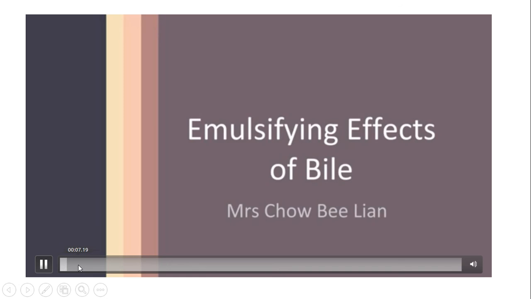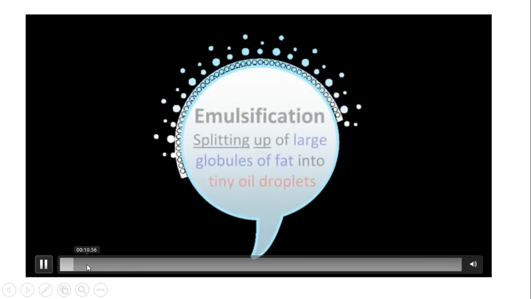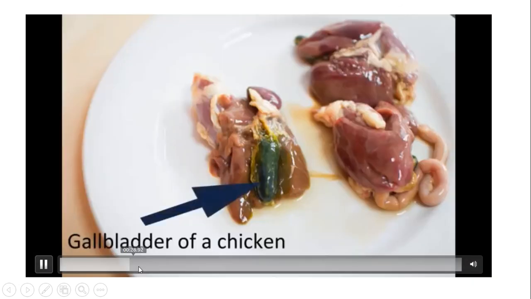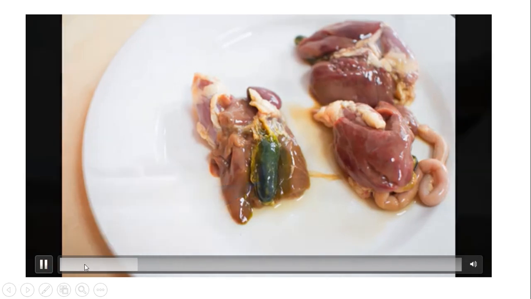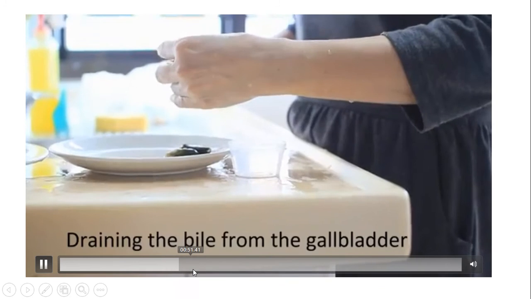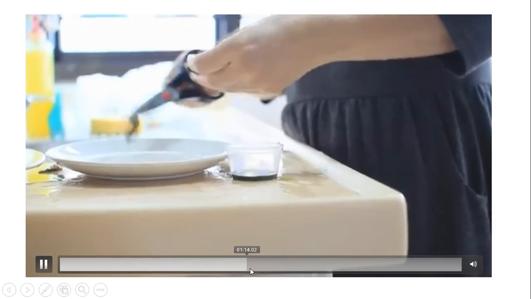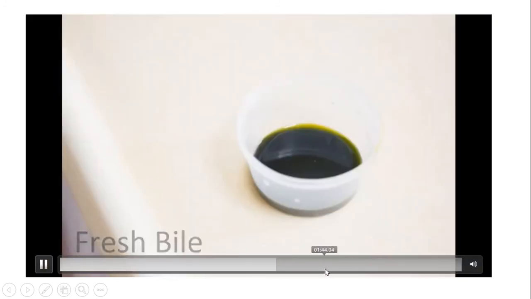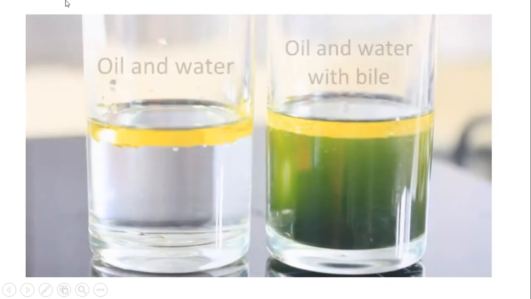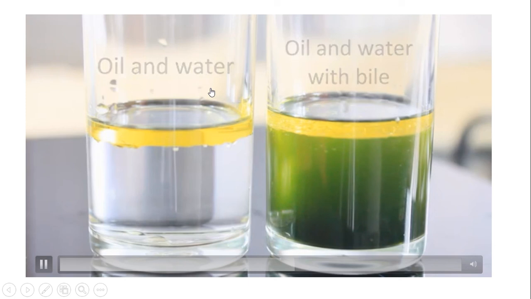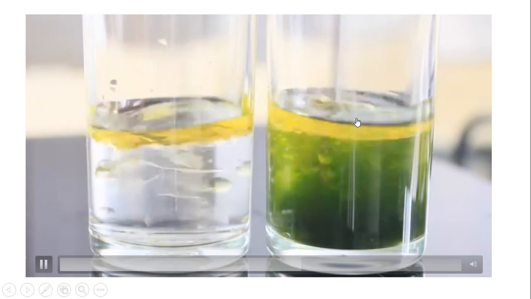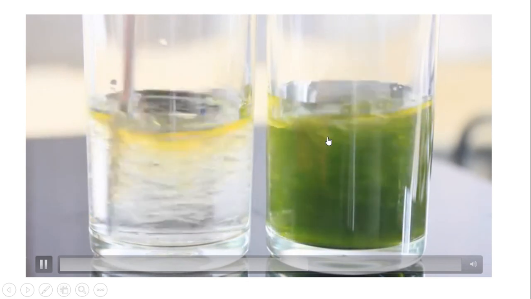And now let's watch a video of the experiment on the bile juice. We can take the bile juice from the liver of the chicken. After that, we can put it here. This is the fresh bile juice. After that, we can bring new tubes. One of them has oil and water, and the other has oil, water and bile juice. And let's mix them together.